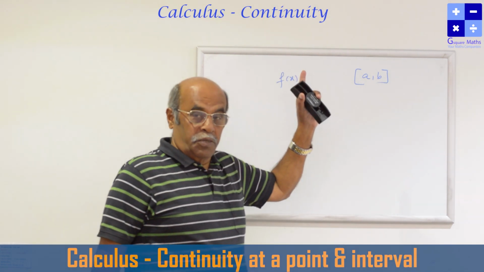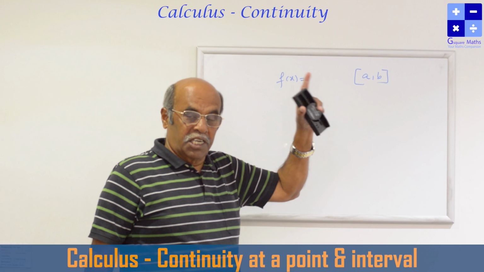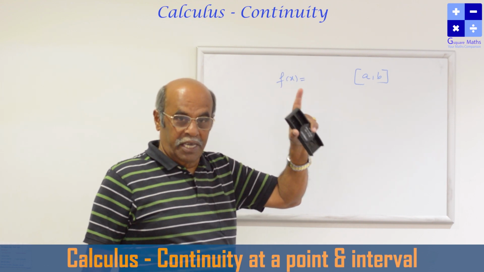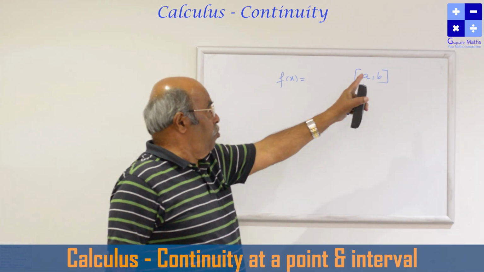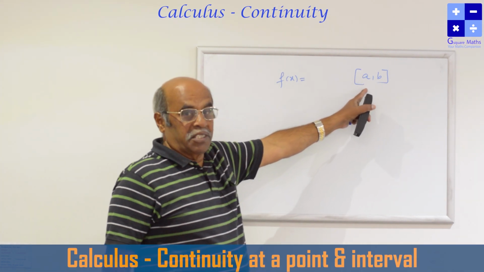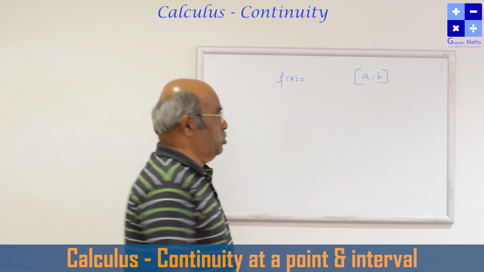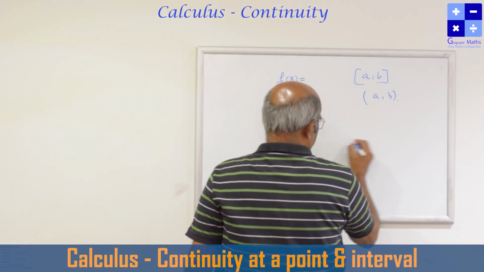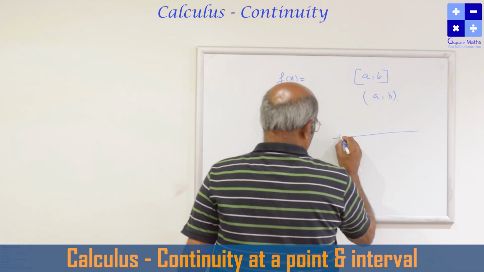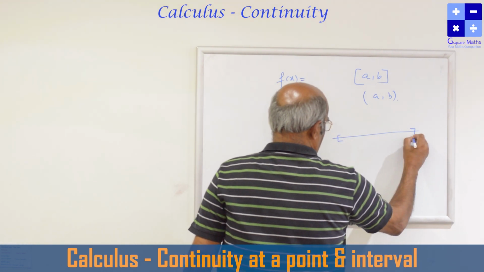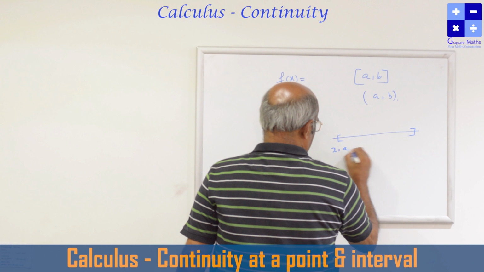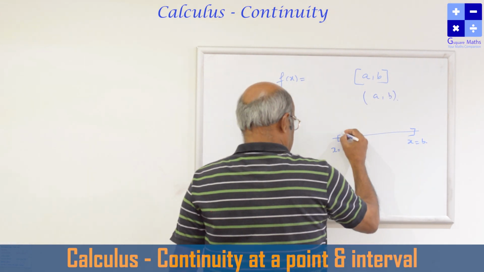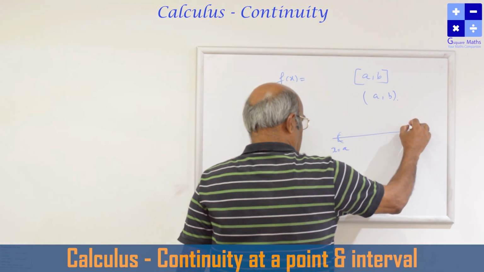So far we discussed the continuity of a function at a given point only. x equal to a is a given point. Now a closed interval is given, or it may be an open interval also. What's the difference between these two? This is x is equal to a and x is equal to b. In an open interval, these endpoints are not included.